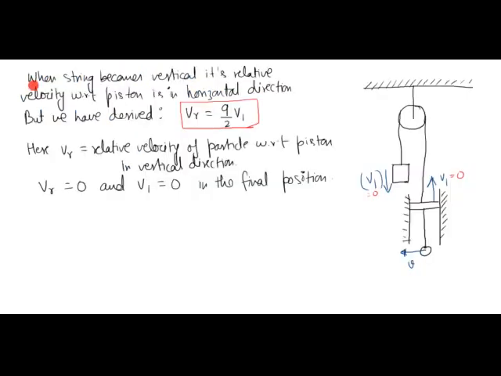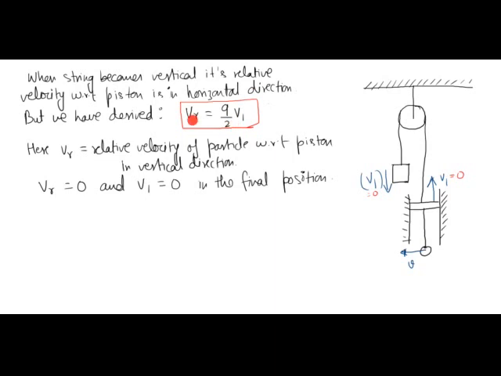Now I know that when the string becomes vertical, its relative velocity with respect to piston is in horizontal direction. So this figure shows the final position when the string is in vertical position. So when string is in vertical position, this particle is moving towards left. So the relative velocity of the particle with respect to piston in vertical direction will be 0. So Vr will be 0 at this position. But I know that Vr is equal to 9 by 2 V1. This I have derived previously.